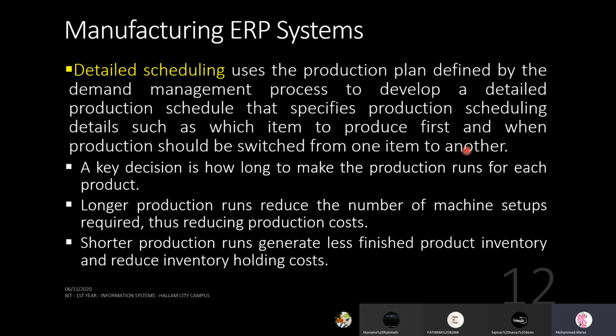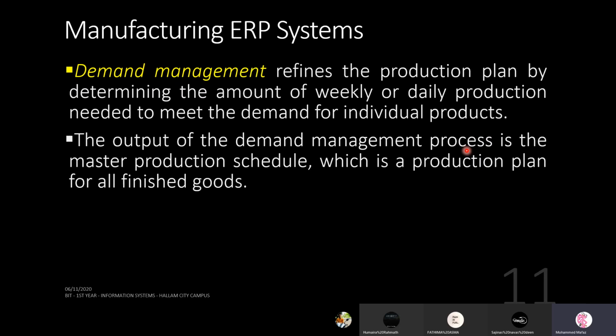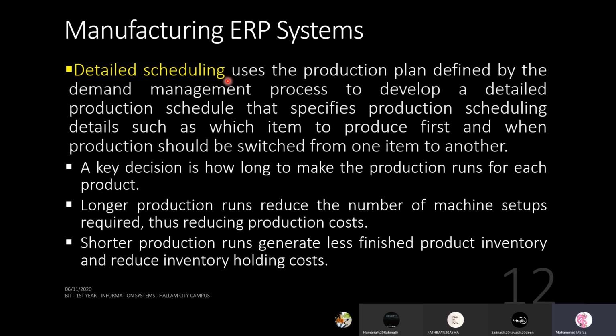So with the demand management, you inform the customer you will get the things on these dates. But now when you're going to produce something, you need a detailed scheduling. Now if you are going to make these small flowers, for example, those plastic flowers, what are the materials you need first?